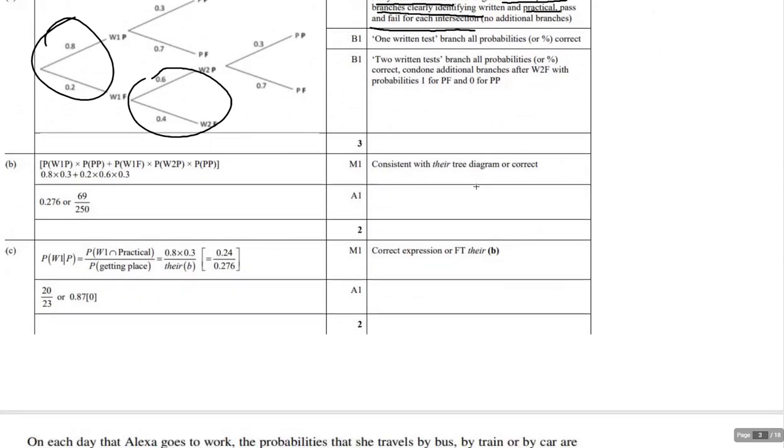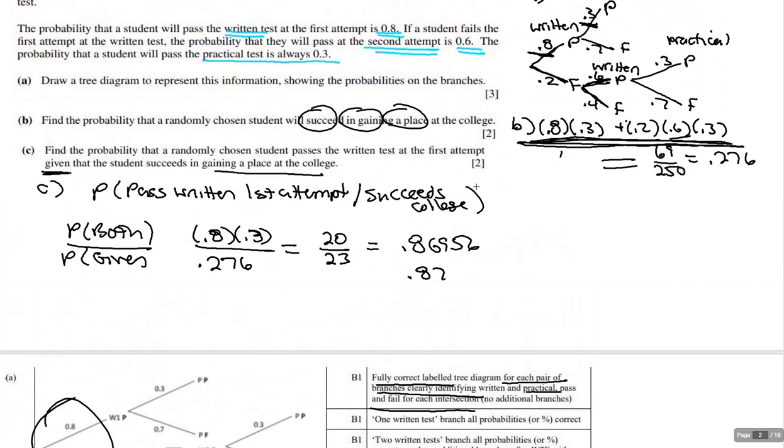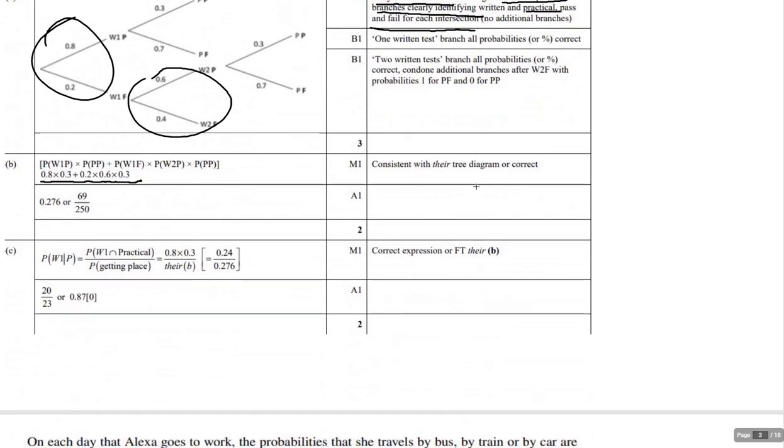Now, the thing is, quite honestly, if you did just put the answer down, if they could see these numbers on your tree, they very well might give you the benefit of the doubt. But there's no sense in being lazy. And I would have written down what we did here. Show what you're going to do in the calculator. I don't need to show them what 0.8 times 0.3 is, and I don't need to show all the rest of it. I just have to write down the initial thing I'm going to do, and then, of course, the answer, and it can be a fraction or a decimal.